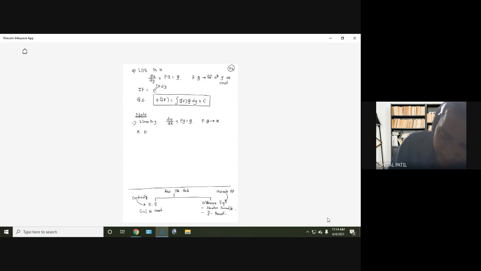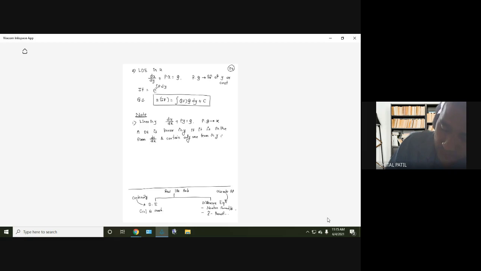A differential equation is linear in y if it is in the form dy by dx and contains only one term in y.